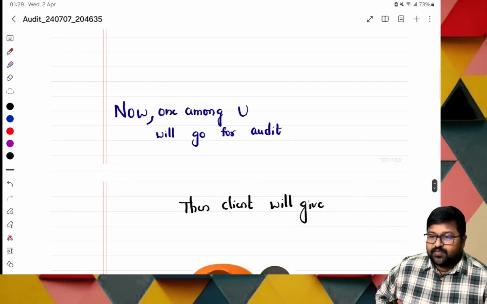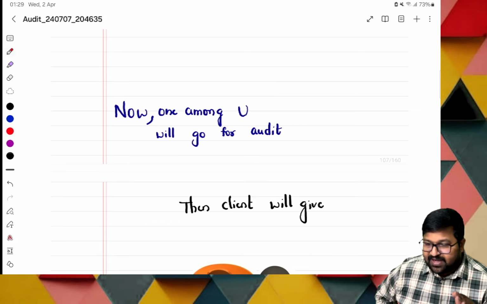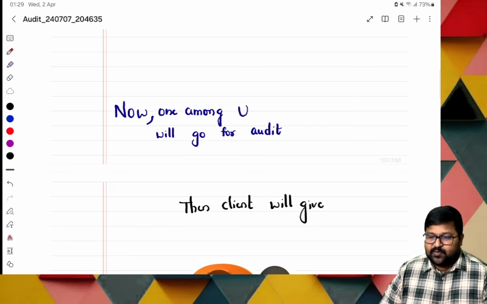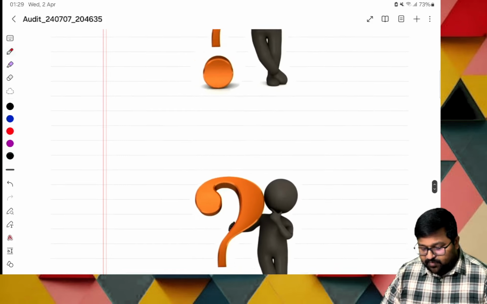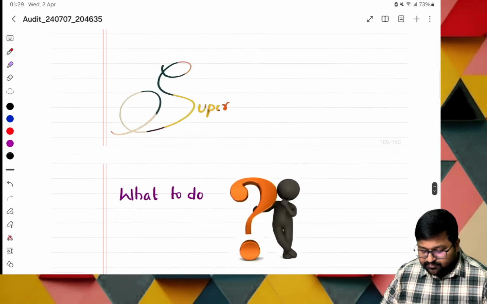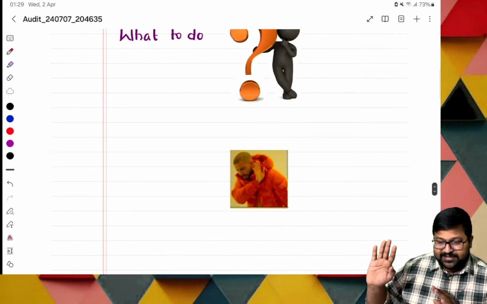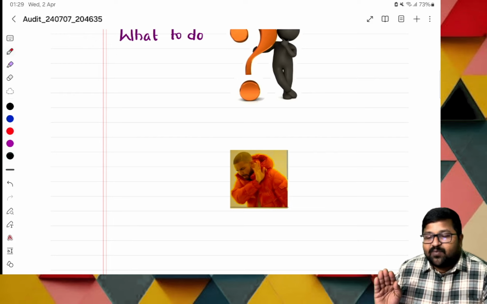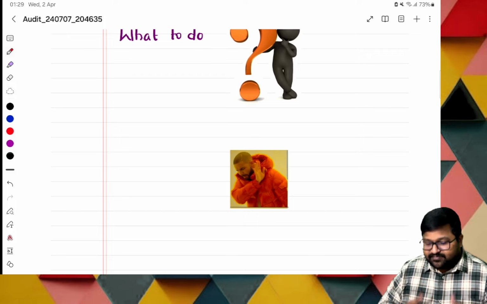Now, suppose one among you goes for an audit. The client will give the financial statements. Will you feel happy with just that? What will you do? Reject them? Not fully rejection. You ask for something. What is the base for these financial statements? Books of accounts and invoices. You ask for them.